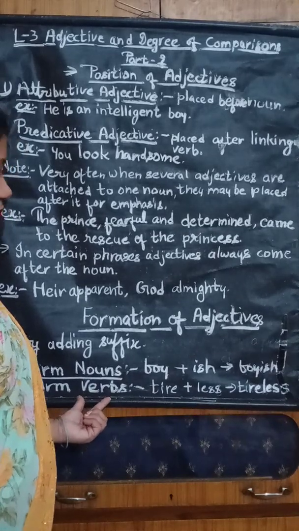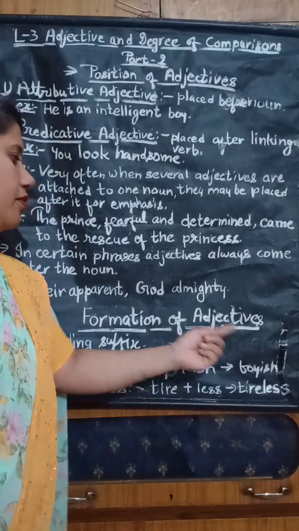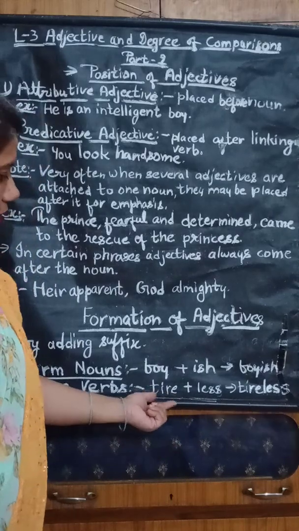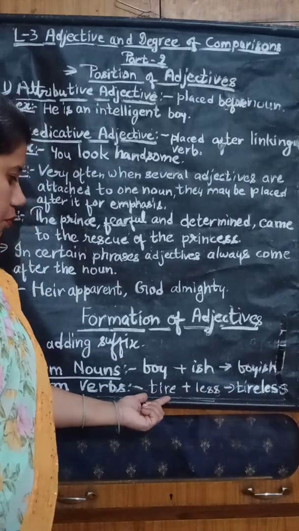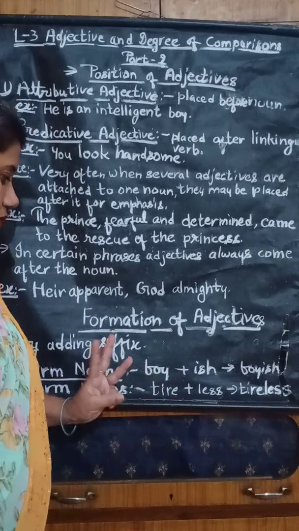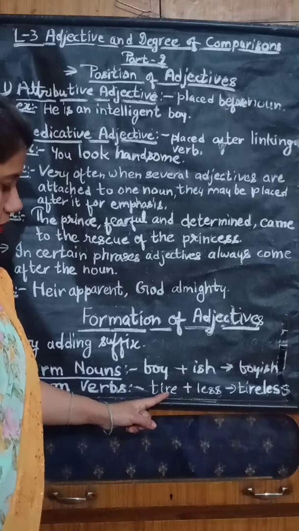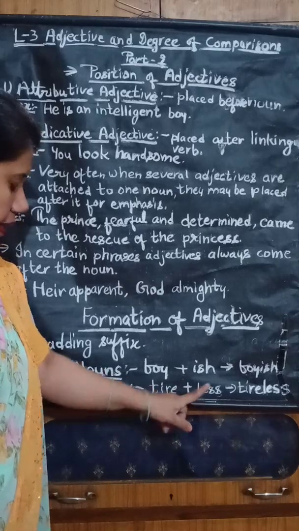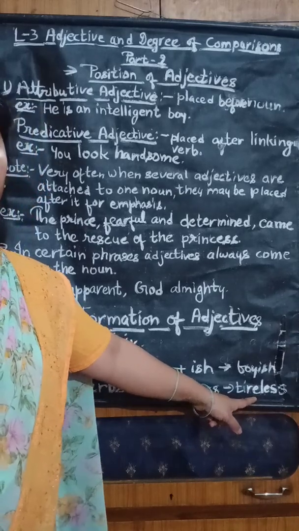In a verb also, when we are adding the suffix, it will create an adjective. See, tire plus less, tireless. Tire is a verb, and when we are adding the suffix to it, it will create the adjective and it became tireless.